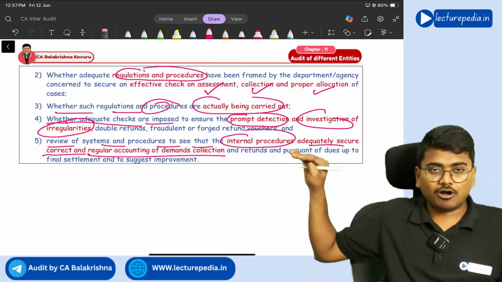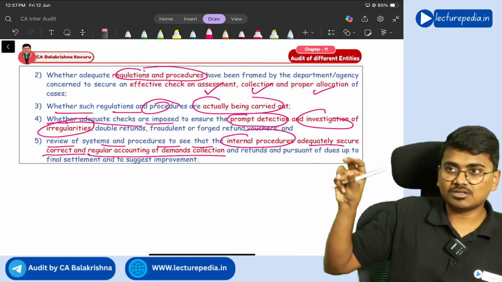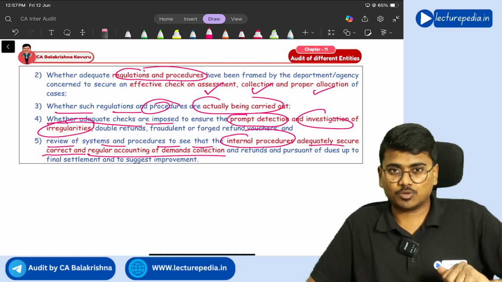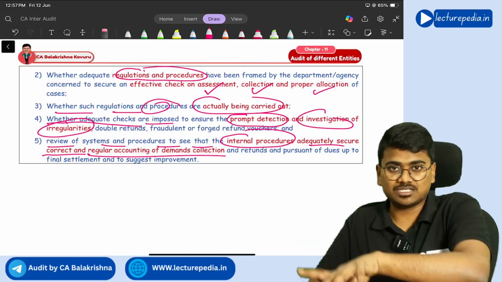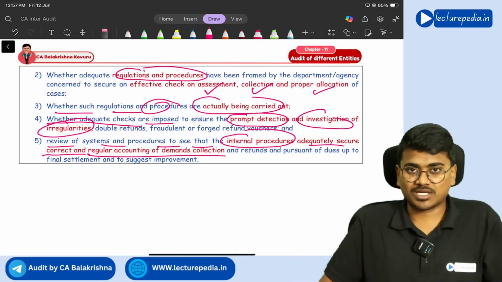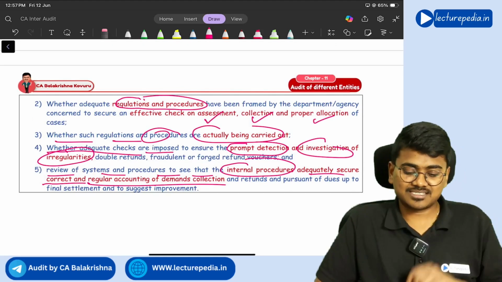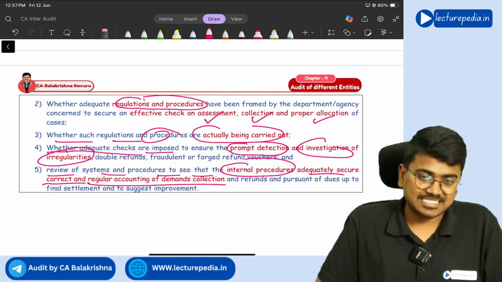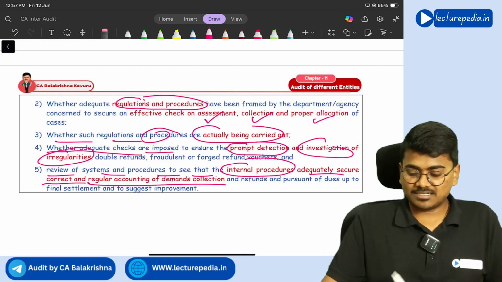So this entire answer you can read with the help of the example of the income tax department. How the income tax department collects the amount, how it sends notices, demand notices to the assessees. All those points you can link. Got it? Yes, sir. By this question and answer discussion, chapter number 11, audit of different entities, is also completed, right? Now let me open the next chapter.